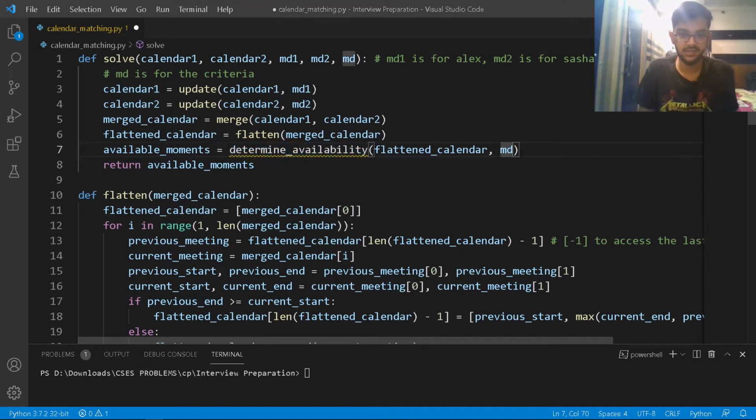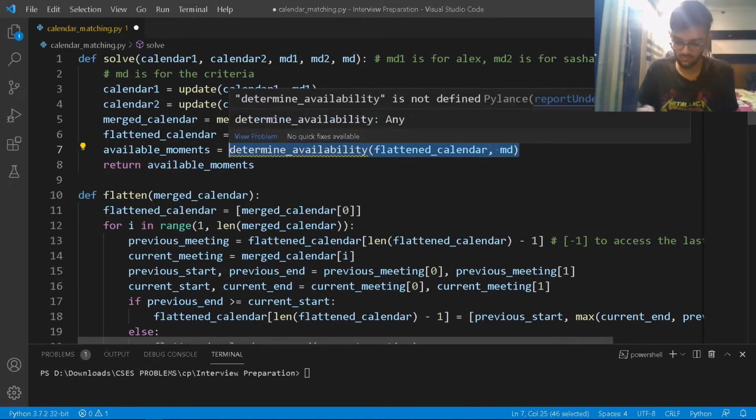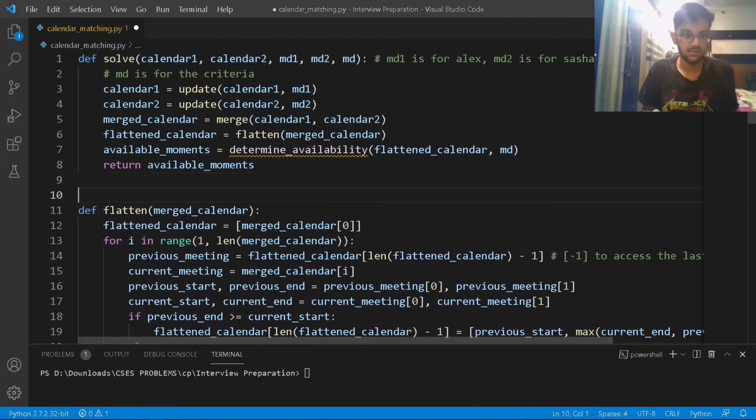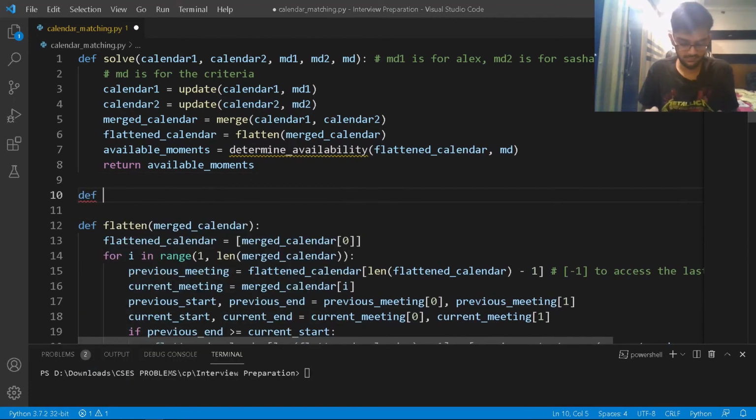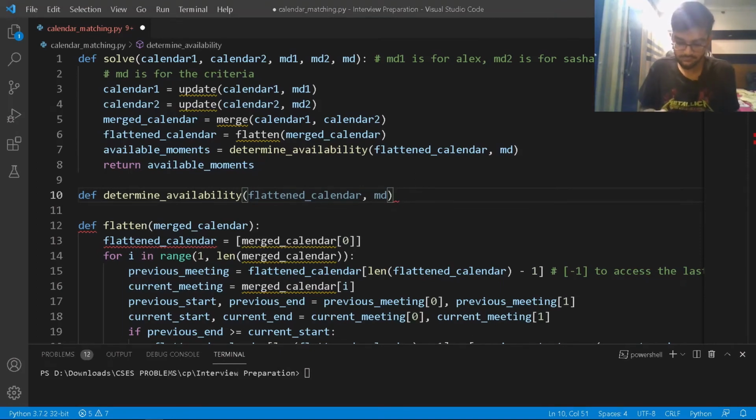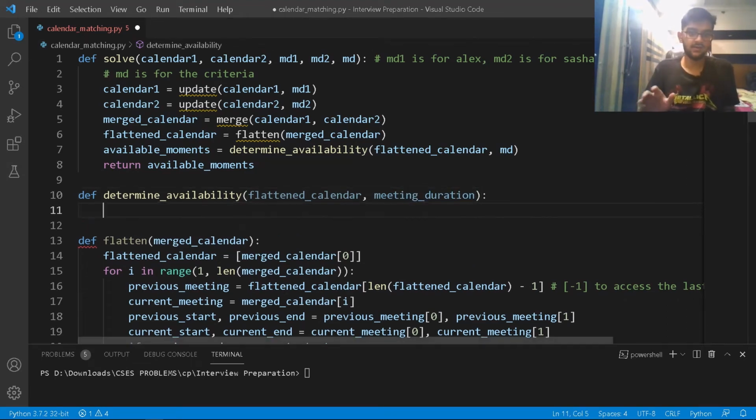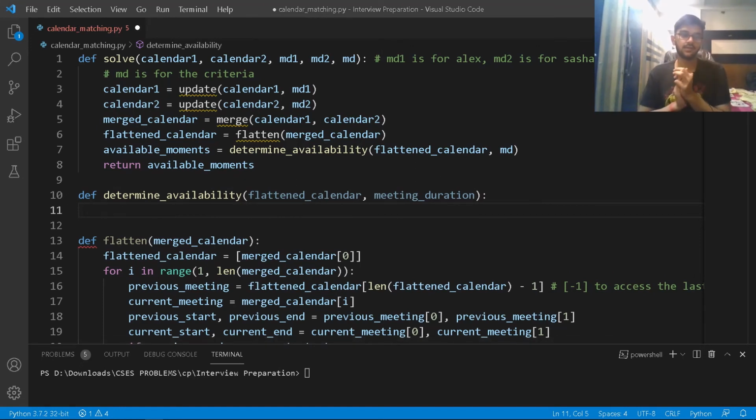So determine availability. I'll try to make this function here. I'll just try to copy this because I'm kind of feeling lazy here. I'll just write def, Control V, pasted. Okay. And then this is basically my meeting duration. So I'll just have meeting duration. I'll just write it finally for the first time here. Flattened calendar, right? Now I have the flattened calendar and the meeting duration. And again, the flattened calendar is the shorter version of the merged calendar in the format of minutes, right? So determine availability. Let's see what we can do.